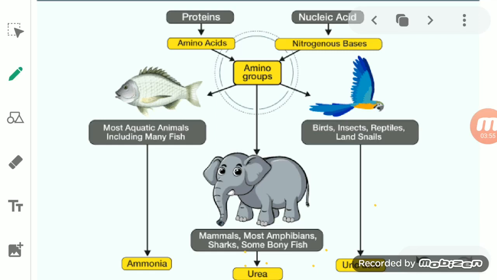Not only this, the water which is not in use becomes unwanted water, and that is also removed through urine. Even some salts which are unused also get removed in the form of urine. So the first one is that we release gases, we expel gases, and that is carbon dioxide. The second thing is that we give out urea, unwanted water, and other salts in the form of urine.